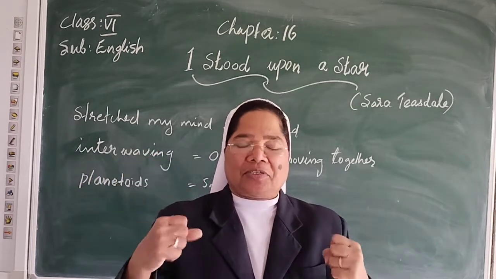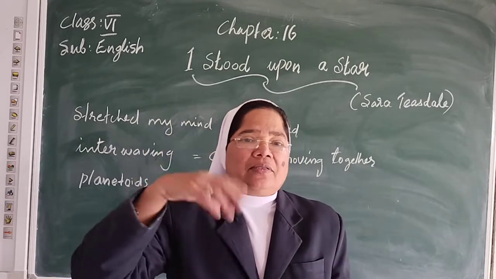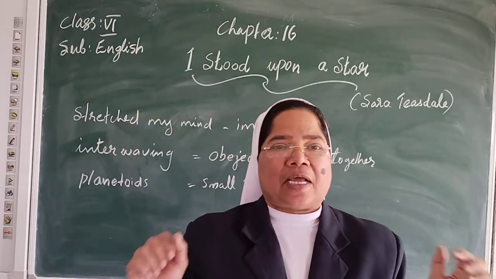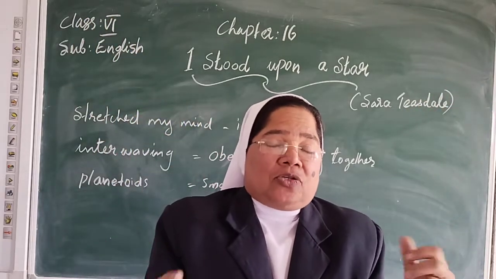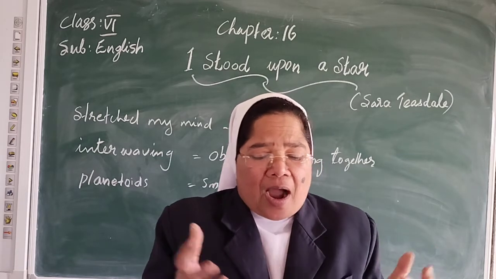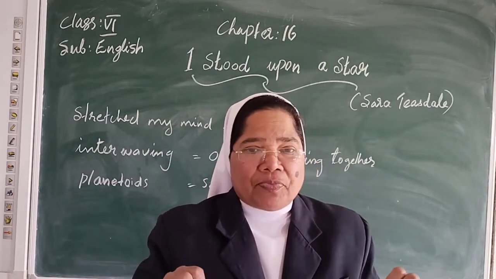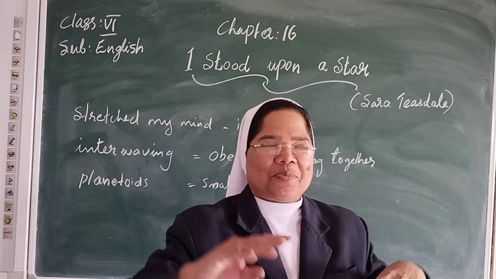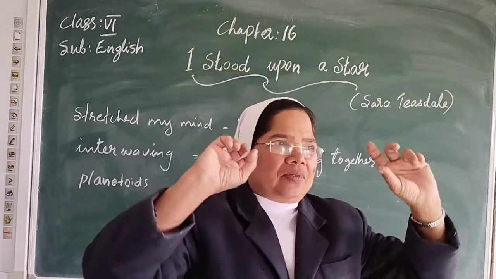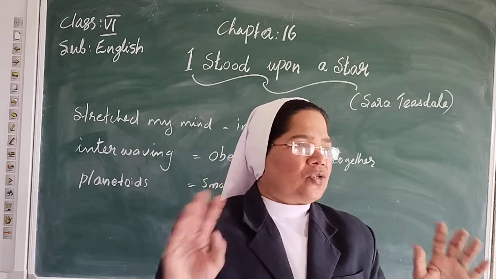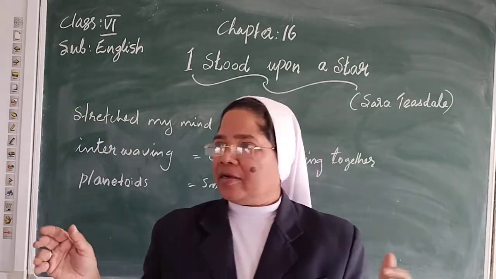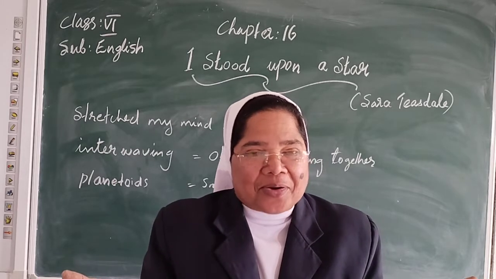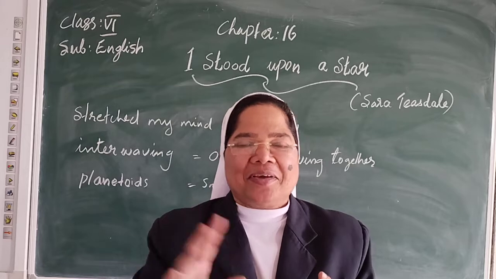She is thinking that she was on the star. She is standing on the star. Now the star is one planet. So she is looking here and there. She is not on the earth, but she is thinking that she was up in the sky somewhere, looking at the earth. I looked and saw flying earth. I saw the earth is flying.